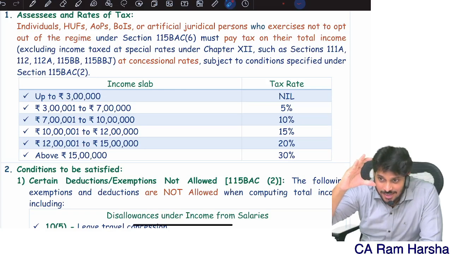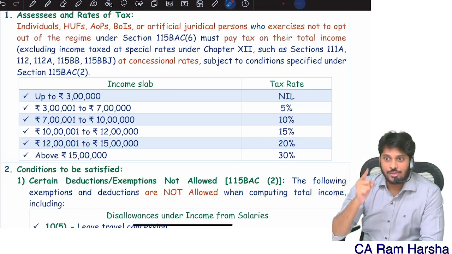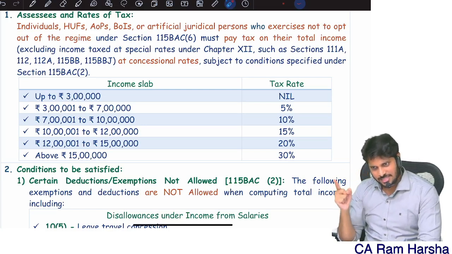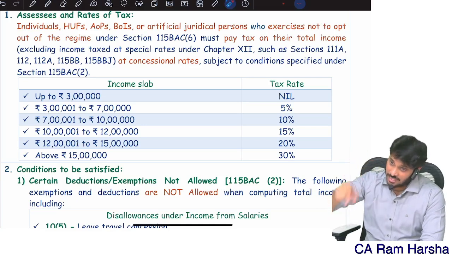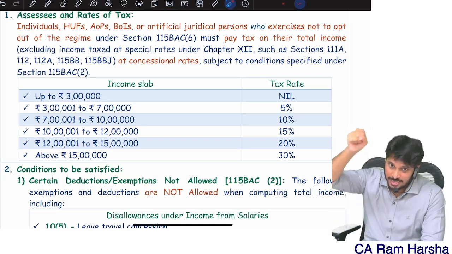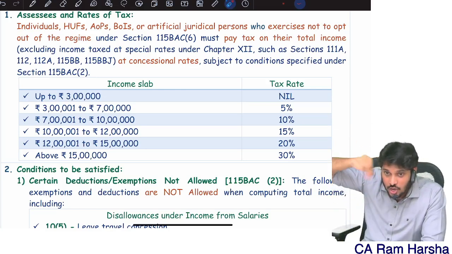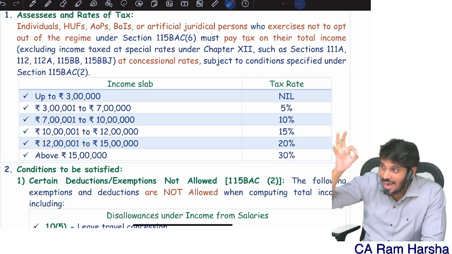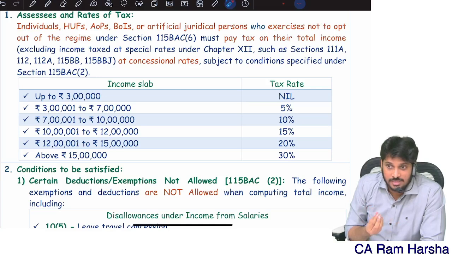Balancing figure is the rate. On that, what is the tax rate? There I need to first see again, default tax regime or optional tax regime. Suppose if it is optional tax regime, then resident or non-resident. Then resident, senior citizen or super senior or normal. On which value do I need to check all these questions? On the balancing figure value. What is the balancing figure in our example?